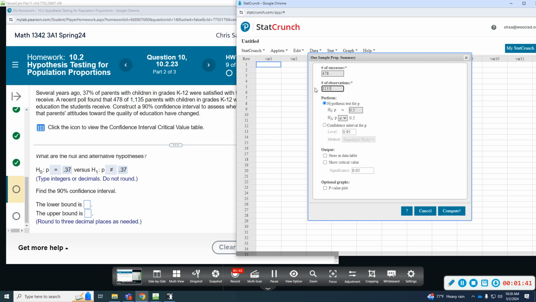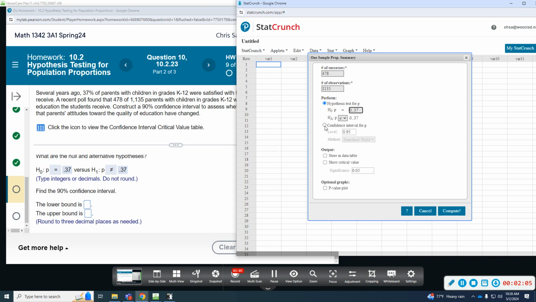Now, although we did not go through the checks, we're assuming that we can use this: n times p times 1 minus p is large enough and the sample size is not too big. The proportion is 0.37. And we want to know equal versus not equal, so that's already not equal. And then we want the level of confidence 90.